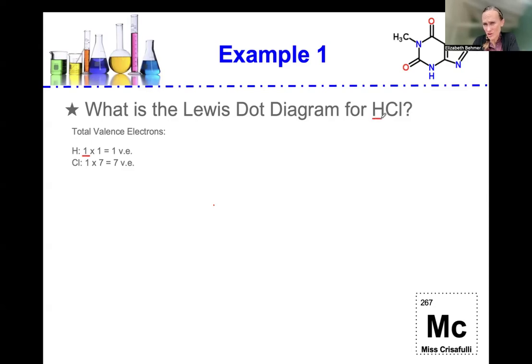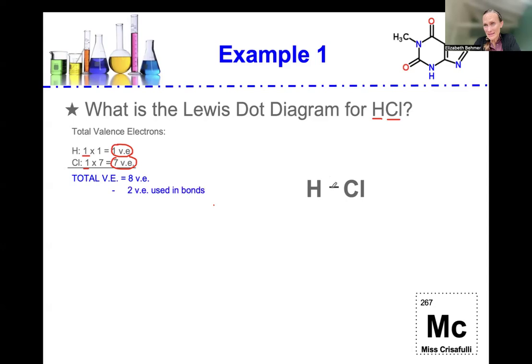There's only one hydrogen and one chlorine. So there's only one hydrogen. Each has one electron, so a total of one valence electron in this molecule for hydrogen. There's only one chlorine atom. Each chlorine atom has 7 valence electrons. So in this molecule, hydrochloric acid, there are only 7 valence electrons for chlorine. So total valence electrons in hydrochloric acid are 8. So let's draw the Lewis dot diagram.